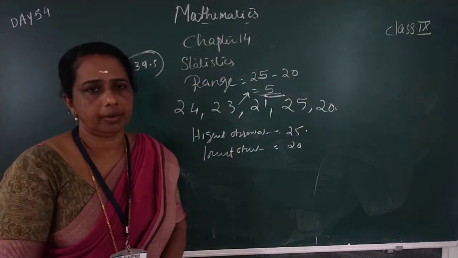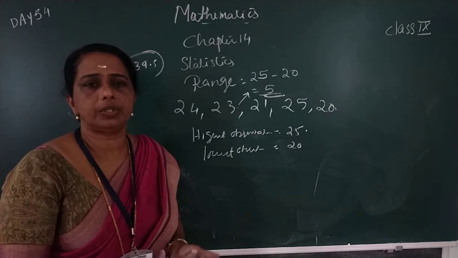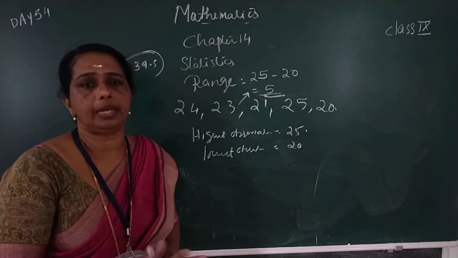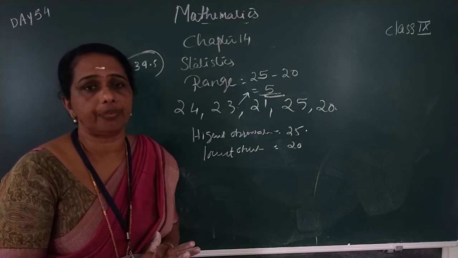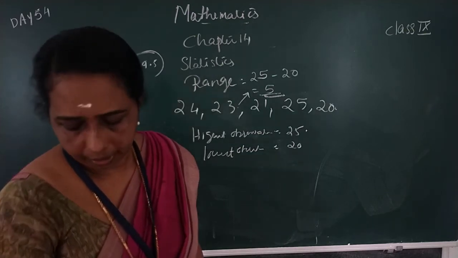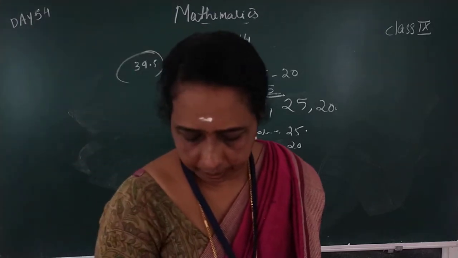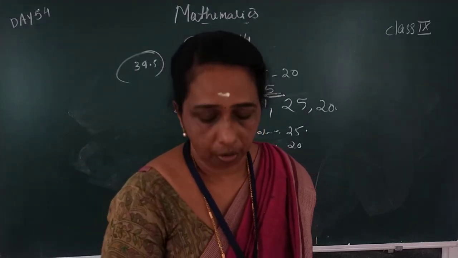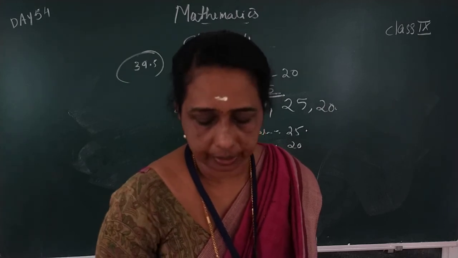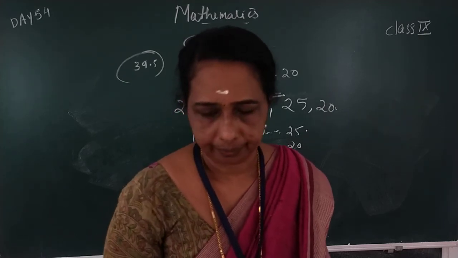Another question: what is a range? The difference between the highest and the lowest observation in the data is called the range of the data. Okay. Next class we will explain the problems. All of you carefully read the introduction in your textbook. Thank you all.